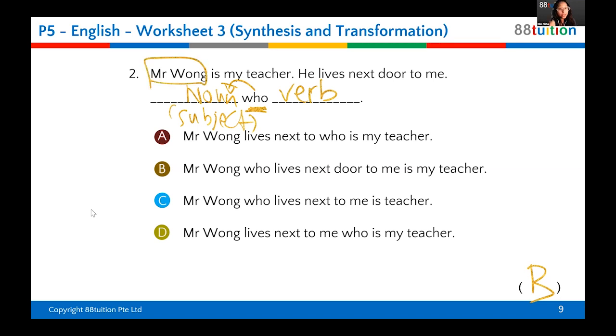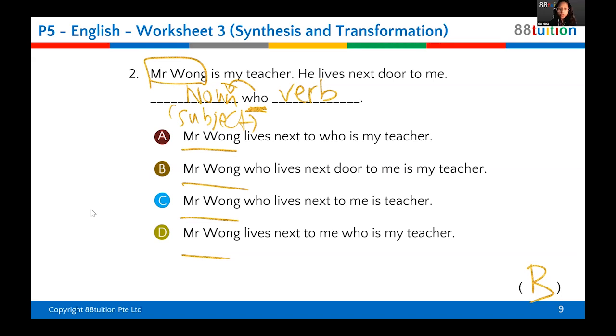Wong. You cannot use he because you always start with telling me who they're talking about. You cannot use a pronoun, okay? So every one of the answers starts with Mr. Wong. Fantastic. That's the first thing you must take note of. So all of them can be the answer. So in front of who, remember, whenever there's two sentences, you're joining using the conjunction who. In front of who cannot be anything else, just the person's name. That's it, the subject. After the word who must be the verb, the action word.